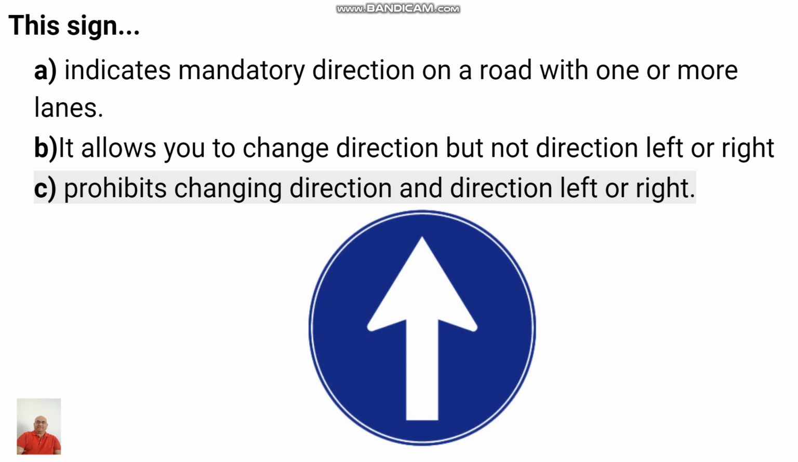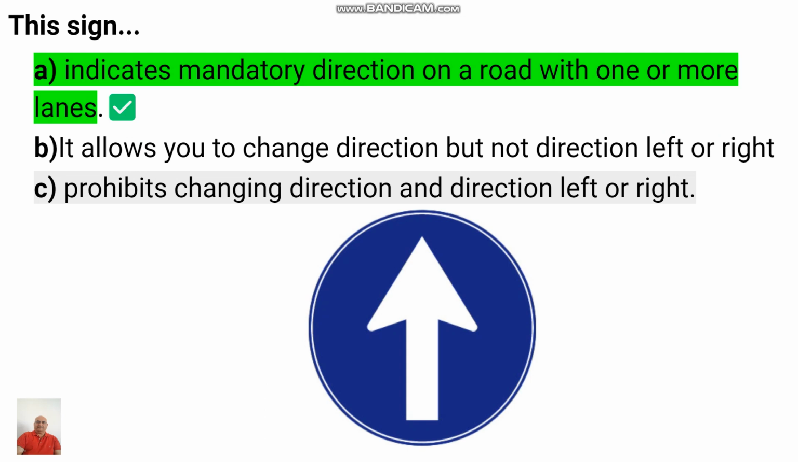Now the same sign, arrow sign, but in circle. So if there is a blue sign in a circle, it means it is mandatory. We have done it before. That was a speed sign, 30 kilometer mandatory. Now it is an arrow sign. So it is a mandatory direction. It indicates the mandatory direction on a road with one or more lanes. A is the correct answer.